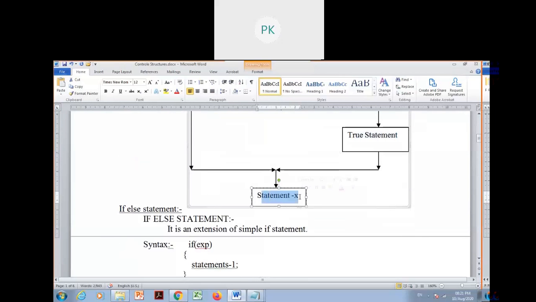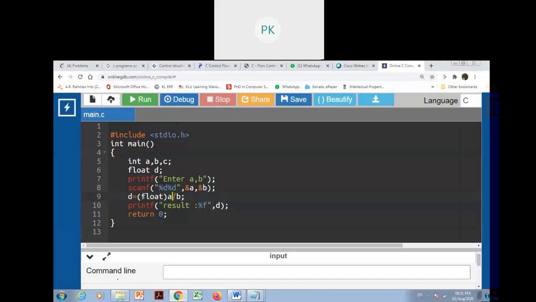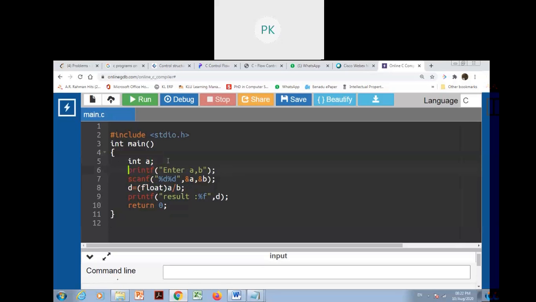Okay, let's see a simple example. We are reading only one variable called a. Then here we need to write enter a value.